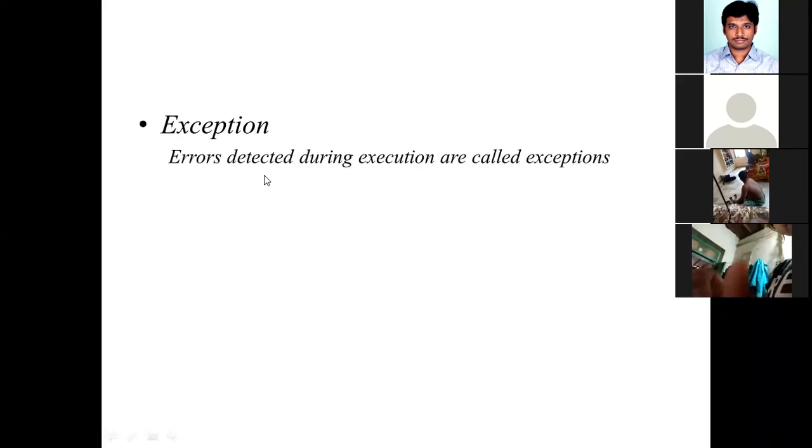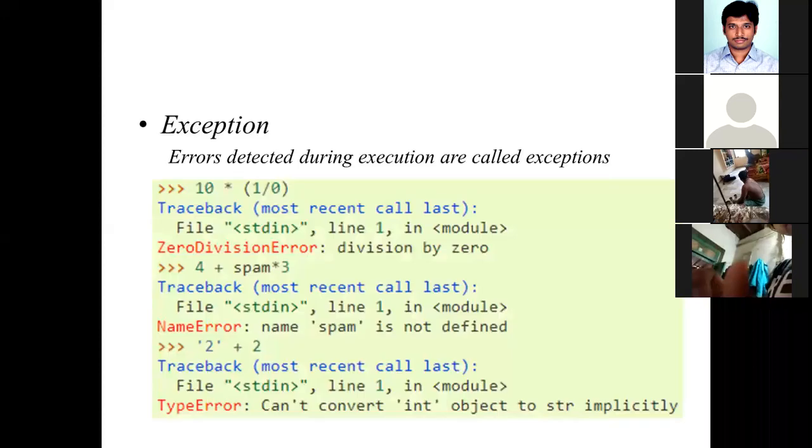Another type of error is called an exception. These are the things that we are going to discuss in today's class. Exception means runtime error: errors detected during the execution. Execution and runtime are the same. In the previous case, we were getting errors because of the syntax at the time of compilation. Here we are getting the errors at the time of execution. The errors that you get at the time of execution of the program are called exceptions. I'll show you some such exceptions.